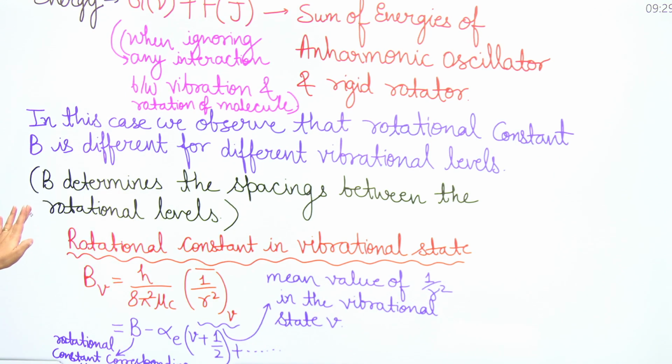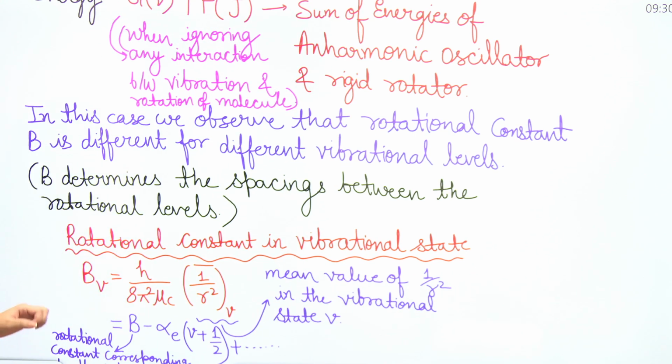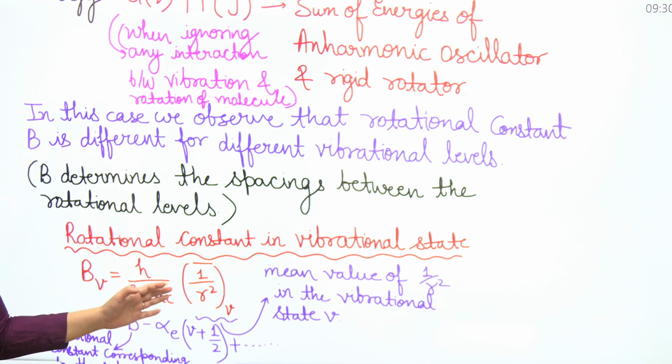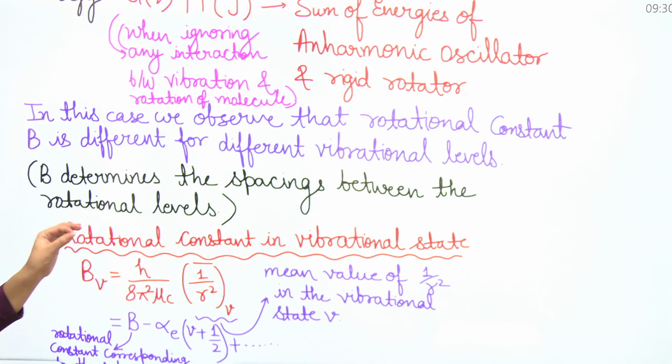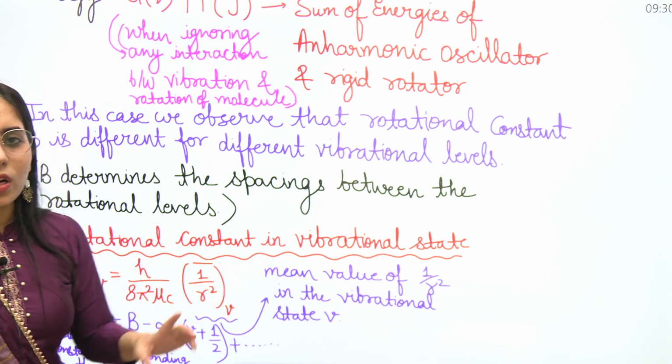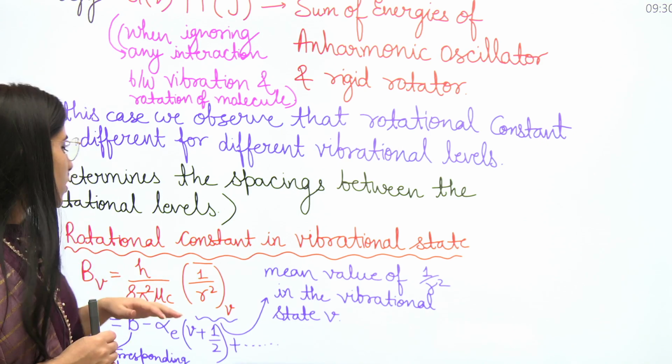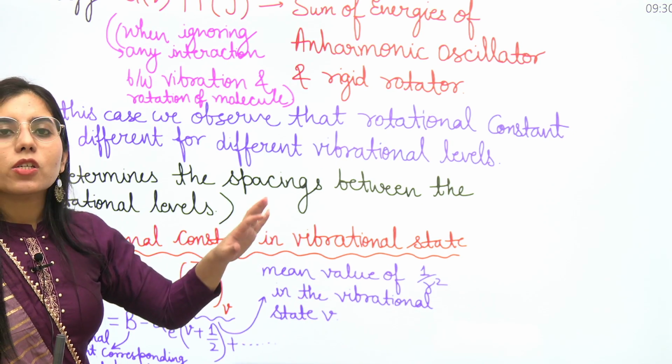Clear? Next point, rotational constant in vibrational state, because we are saying that it is going to have a different value. So what is going to be the rotational constant in vibrational state? We are representing it with BV, that is the rotational constant in vibrational state. Its value is h upon 8 pi square mu c into the mean of 1 upon r square, and here we have taken a bar. Why? Because we are considering the mean value of 1 upon r square in vibrational state V. Corresponding to the value of V, you have to consider it here. So this is going to be the rotational constant in vibrational state.